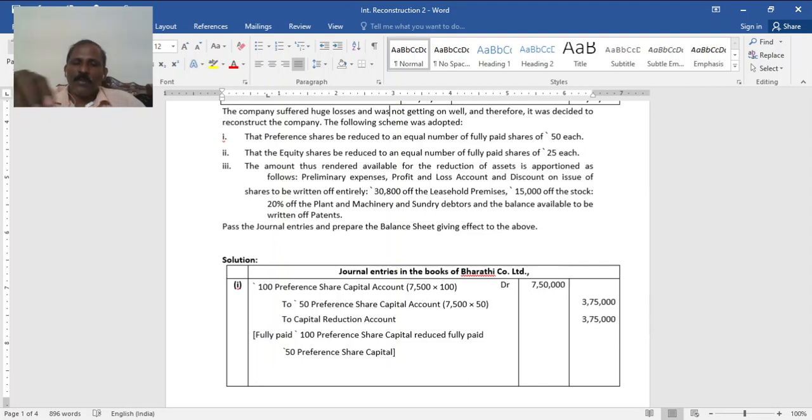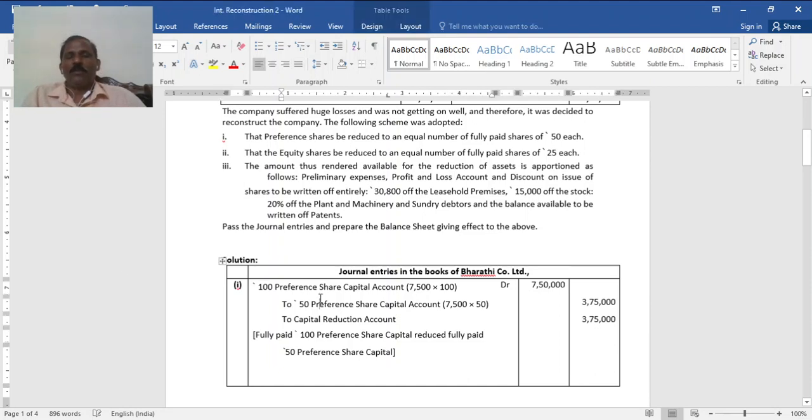See, even if this sentence was not there, you first consider profit and loss for this purpose. Then 30,800 of the leasehold premises, 15,000 of the stock, 20% of plant and machinery and sundry debtors, and balance available if any to write off the patents. Pass journal entries and prepare the balance sheet giving effect to this.